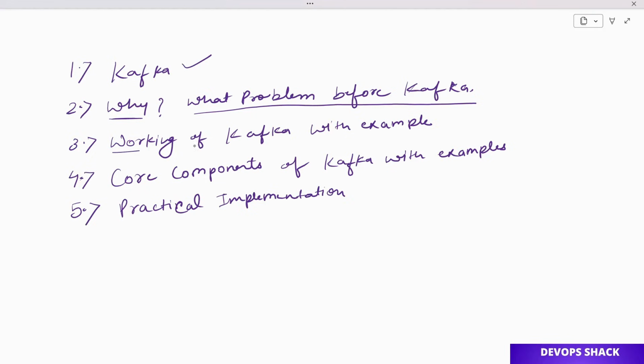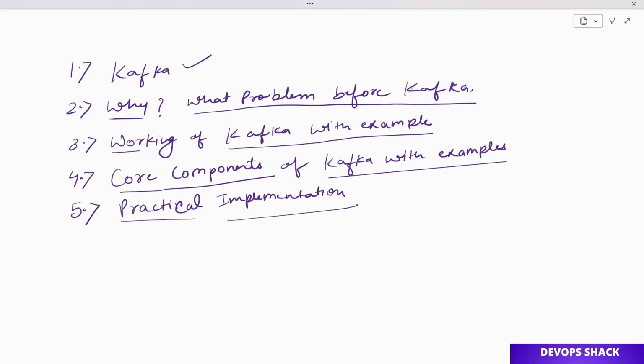Then we are going to see the working of Kafka with an example, basically how exactly Kafka works, so that it becomes more clear why we need Kafka. Then we will understand the core components of Kafka with proper examples, and finally we are going to perform a practical implementation so that we can see with the help of a demo how exactly Kafka works. So make sure to watch the video till the end so that you don't miss any of the concepts within Kafka.